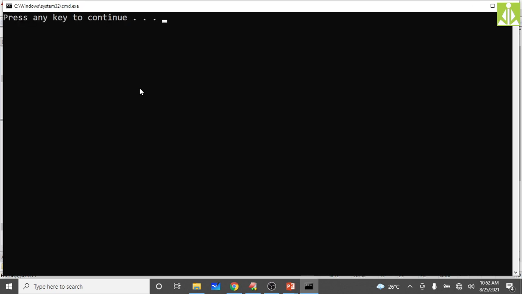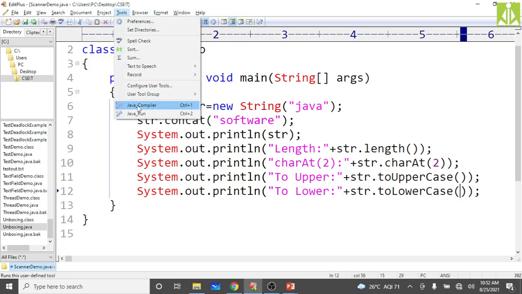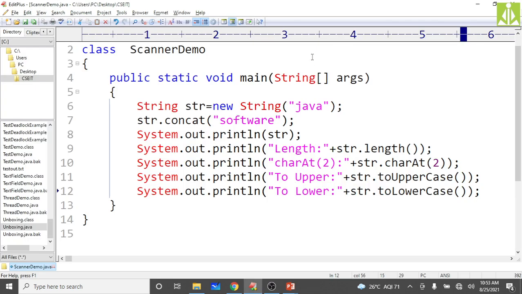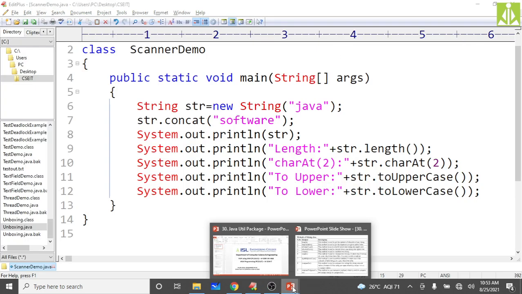Yeah, it is successfully compiled. So now we execute. See here. Okay, character rate 2 v 0 1 2 v we are getting. Total length is 4 and 2 upper 2 lower. Likewise you can practice the remaining methods from this class.